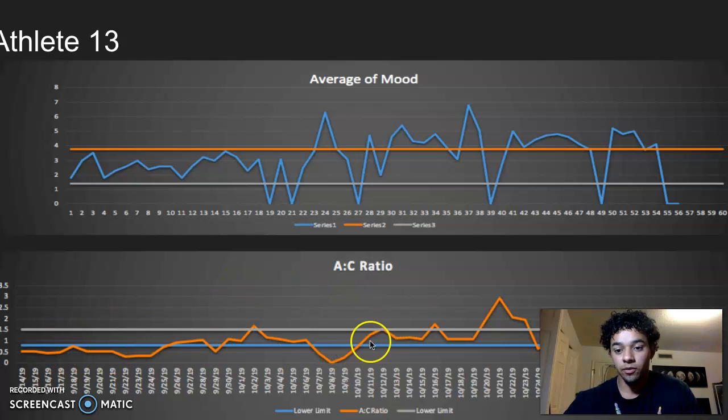Also, their acute to chronic ratio, they have a huge spike on 10/21. I'm seeing this as a trend with these athletes that something big happened around 10/20, 10/21. Maybe there was a conference game that day. Maybe it was first round of playoffs, but something happened really major that day.